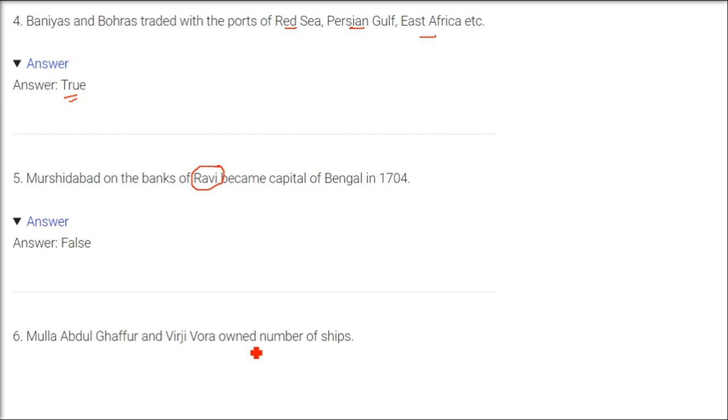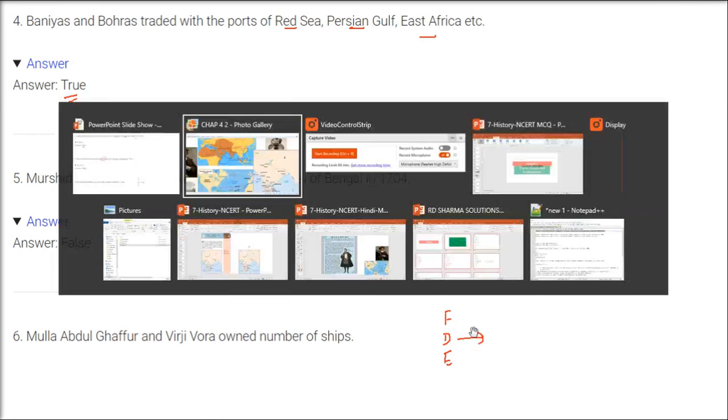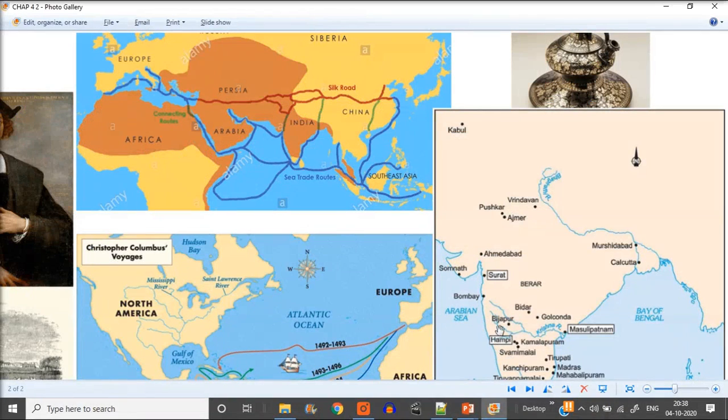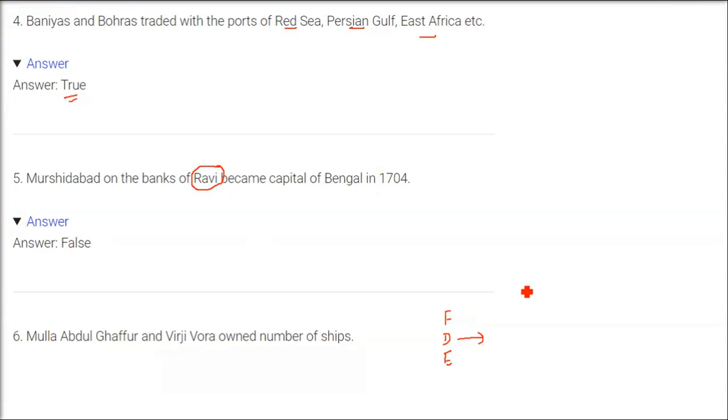Mullah Abdul Ghaffur and Virji Vora owned a number of ships. So what happened? When the French, Dutch and English came here, they were trying to capture the sea trade basically. Indians also tried to give them strong competition.